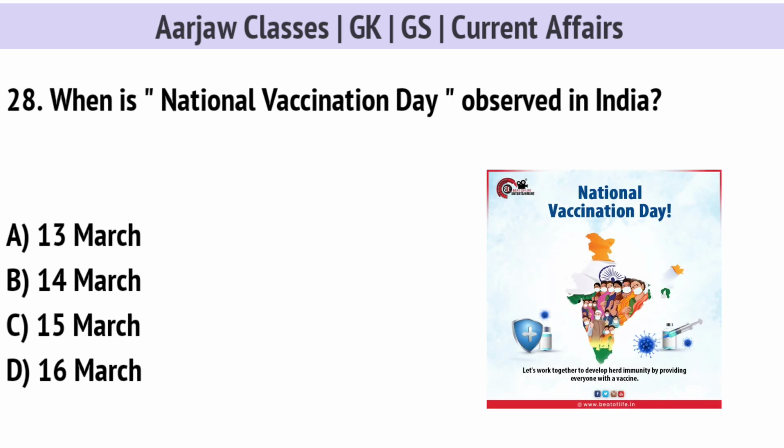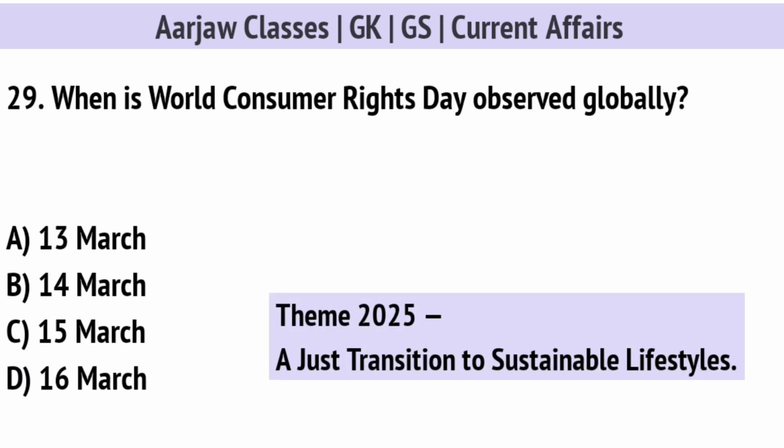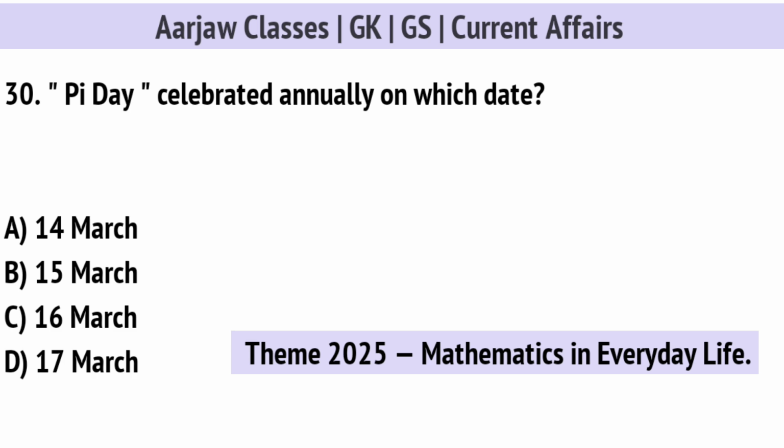When is National Vaccination Day observed in India? Correct option is D, on 16th March. When is World Consumer Rights Day observed globally? Correct option is C, on 15th March. Pi Day celebrated annually on which date? Correct option is A, 14th March.